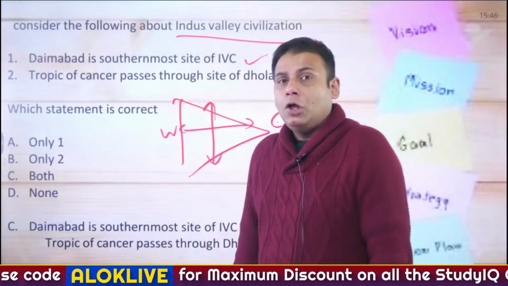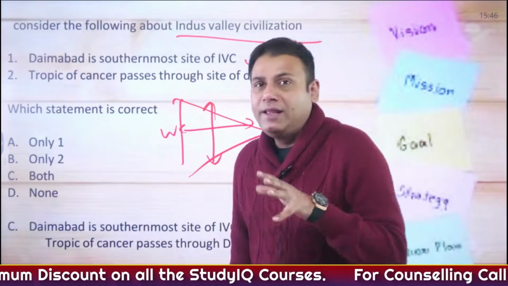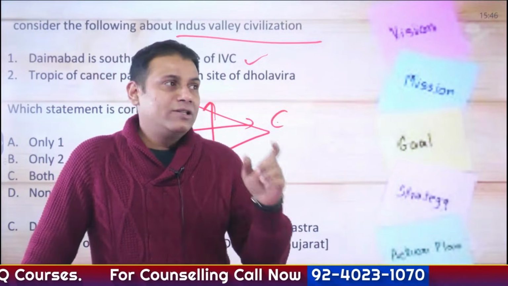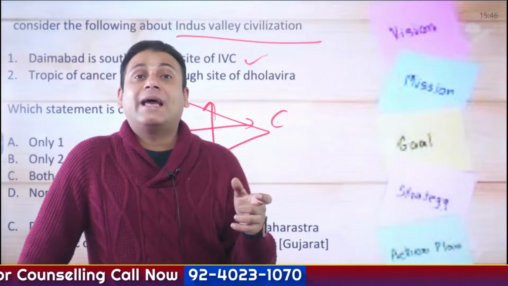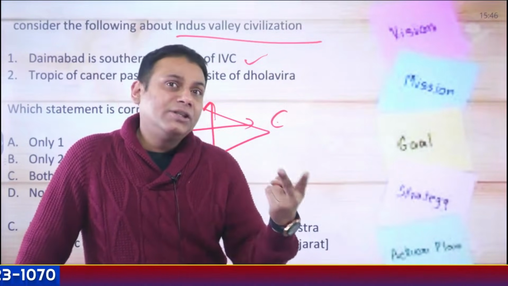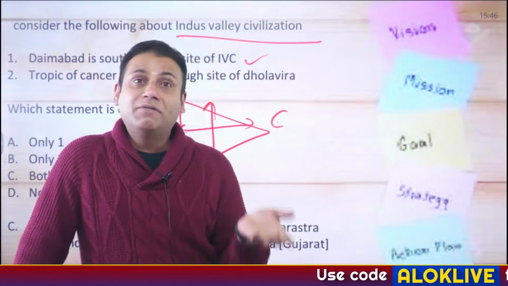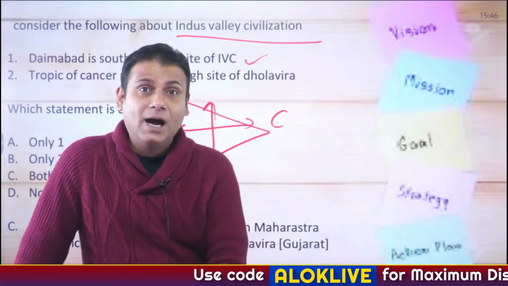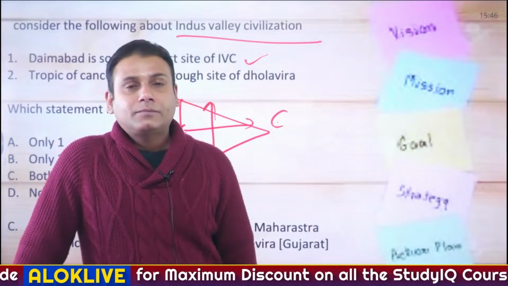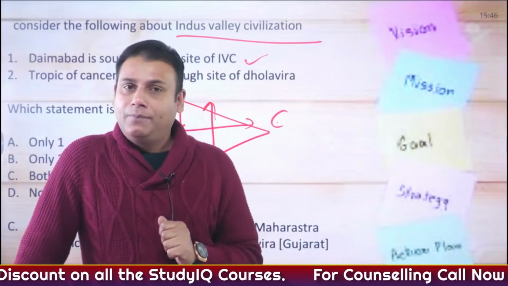Apart from these sites, what kind of questions can crop up in the examination? I'll give you a very simple example. The concept of the Great Bath was found for the first time at which Indus Valley civilization site? Another question that can crop up: the bronze image of a nude dancing girl was found at which site? This question has been asked in the UPSC 2025 Prelims examination. I'll give you a very small example about Mohenjo-daro.